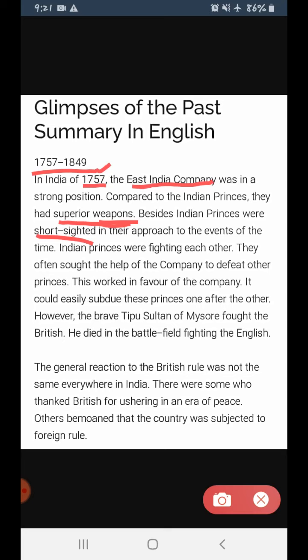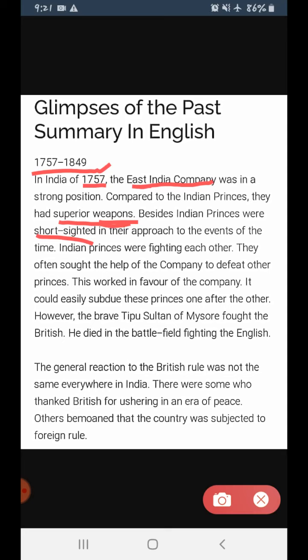Then what happened? Indian princes were fighting each other. So Indian princes had a very weak point. They had a very bad habit that they were fighting with each other. So what did they do? The Indian princes took the help of the company in order to attack and hold power over the neighboring king.